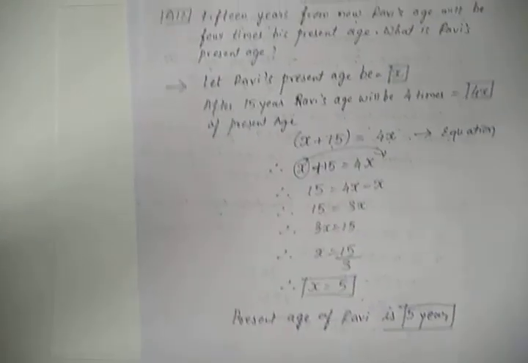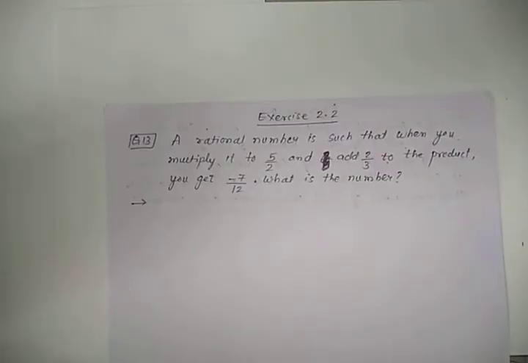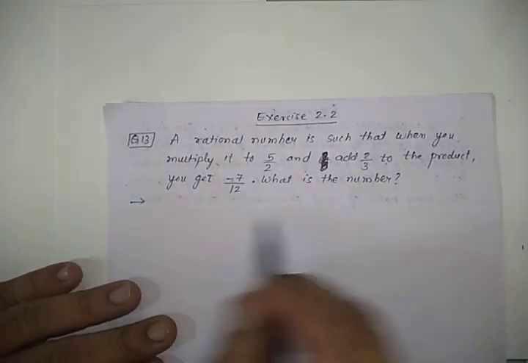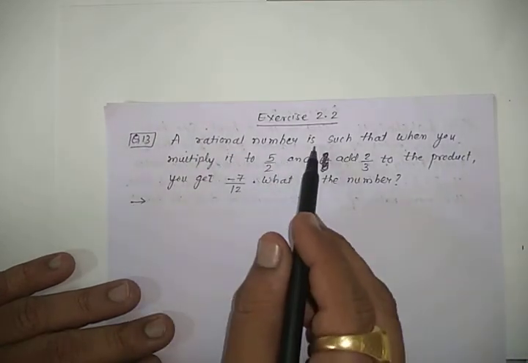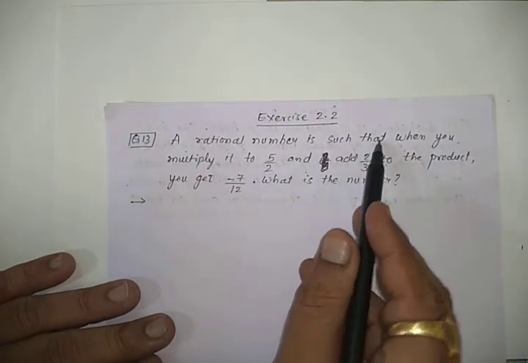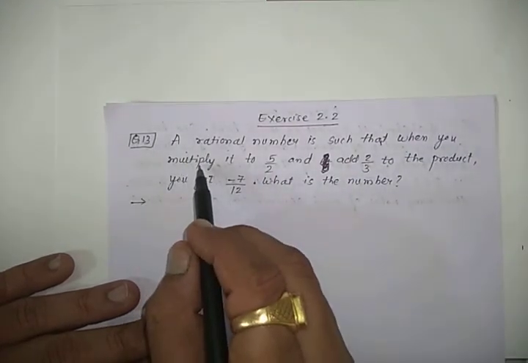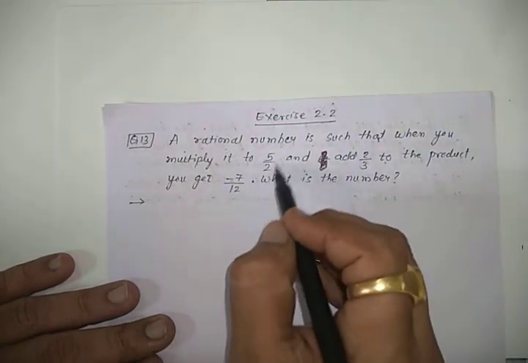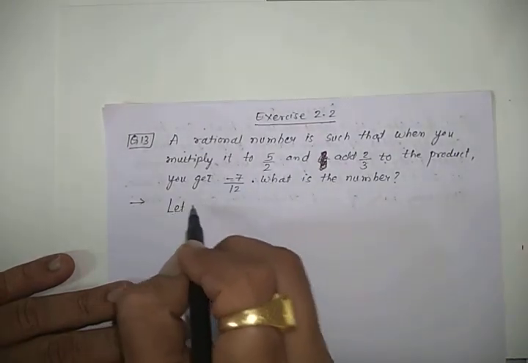We can proceed for the question number 13. This is something based on rational number. A rational number is such number that when you multiply it by 5 by 2, means we don't know what is the rational number.